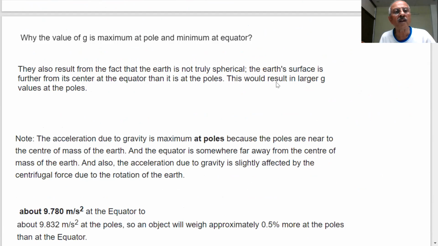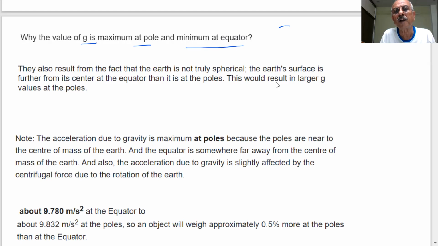Important point to note, students: why is the value of g maximum at the pole and minimum at the equator? The question has been asked repeatedly. What is the difference between the pole and the equator of the Earth? If we have the Earth, it is something like this. This is your pole, this is your equator. No, this is the center of the Earth. So the radius of Earth is smaller where?